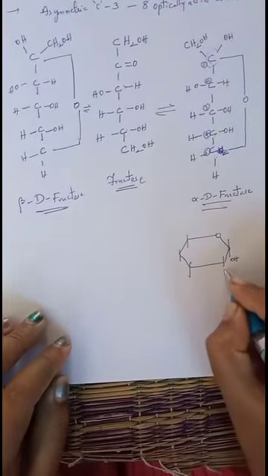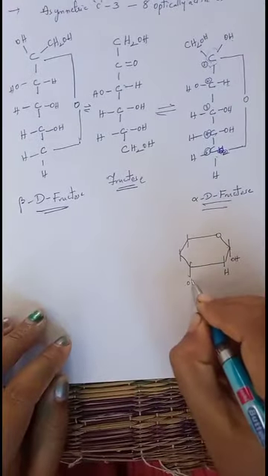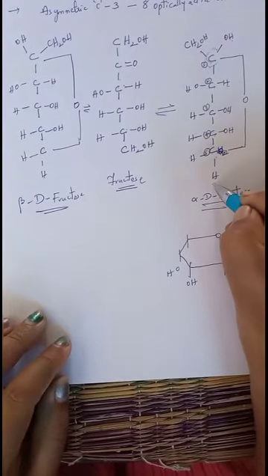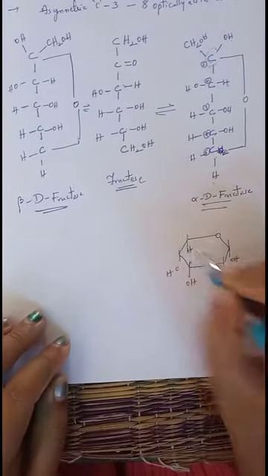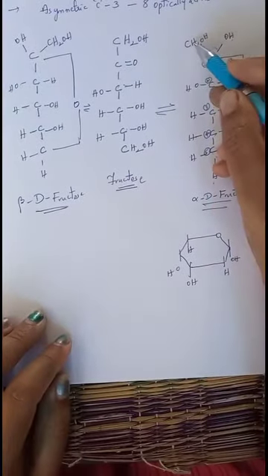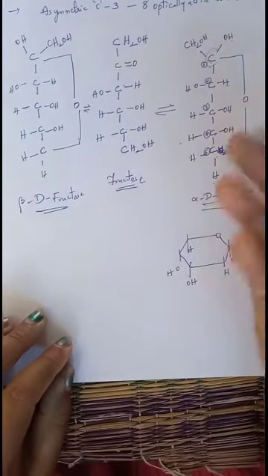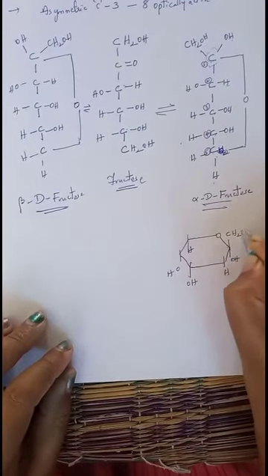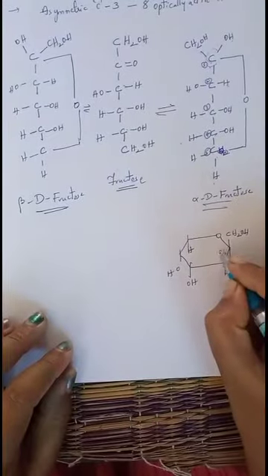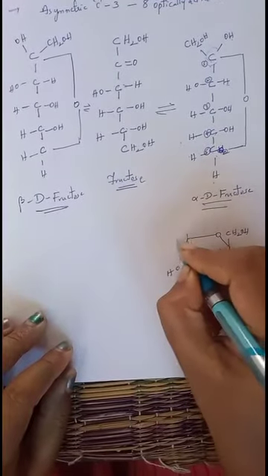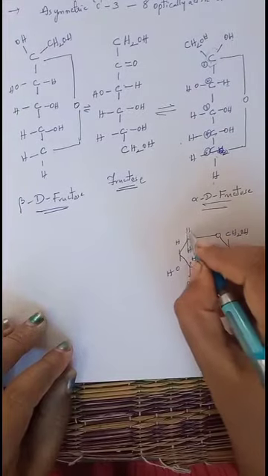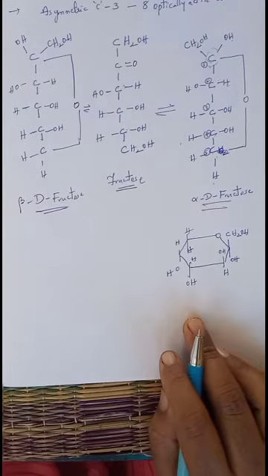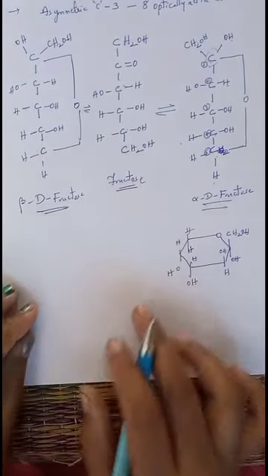And the second carbon has H, the third carbon has OH, the fourth carbon is also OH, and the fifth carbon contains 2 hydrogens. Write any 1 hydrogen below the plane. Understand? Now the left side groups should be written above the plane. What is present at the first carbon on the left side? CH2OH, right? And the second carbon OH, third carbon H, fourth carbon H, fifth carbon H. So this is alpha D fructopyranose, which is said to be the Haworth structure.